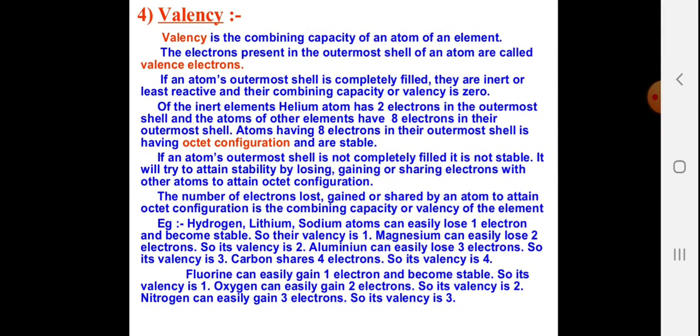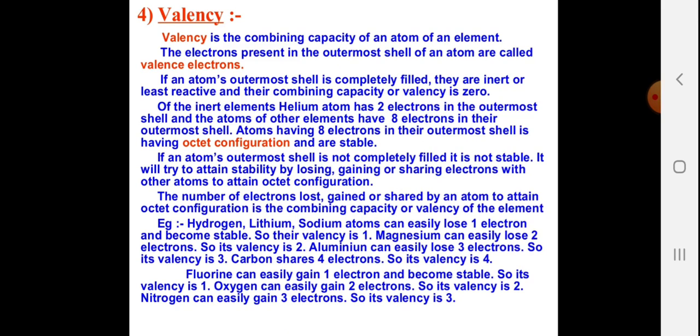I have already talked about the valency. It is the combining capacity of an atom of an element. The electrons present in the outermost shell of an atom are called the valence electrons. If an atom's outermost shell is completely filled, they are inert and called least reactive, or noble gases. The combining capacity or valency is said to be 0.